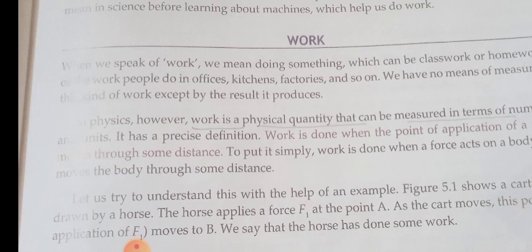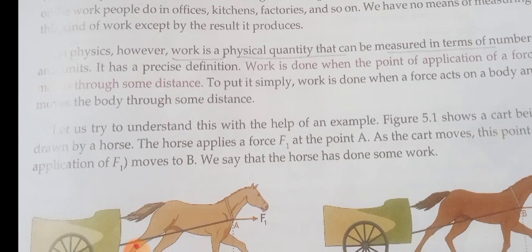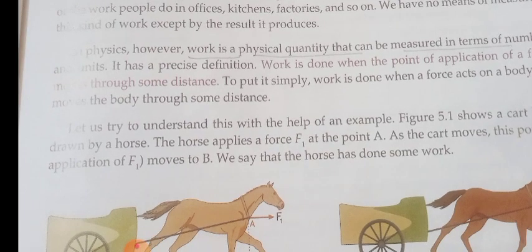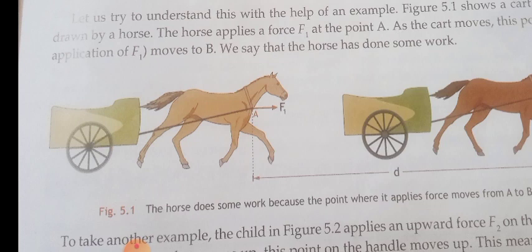Work is said to be done when the point of application of force moves through some distance. For example, look at the picture. The horse is pulling the cart, isn't it?